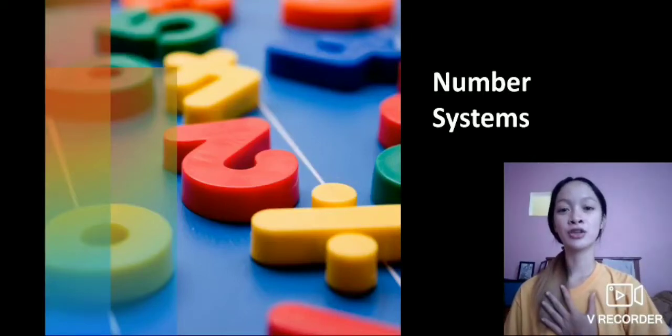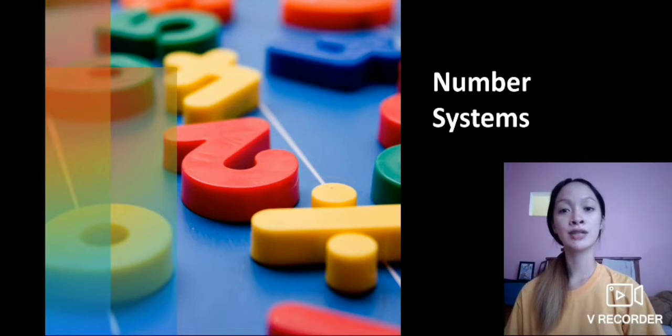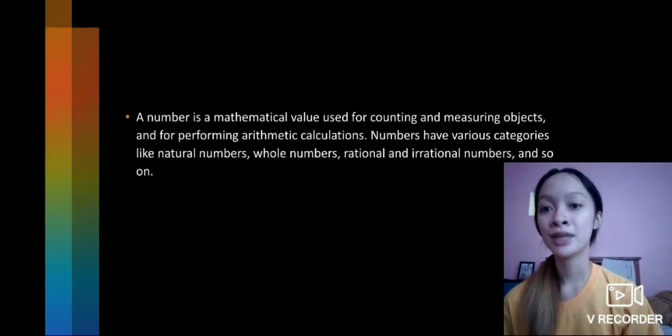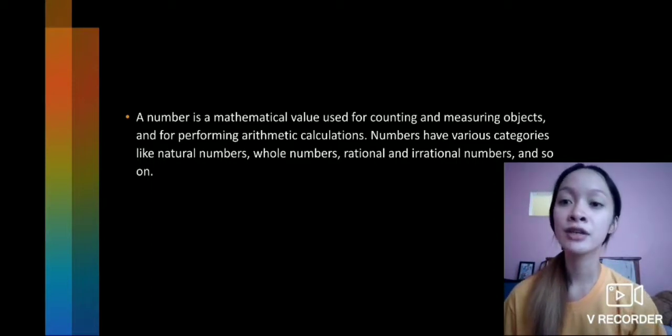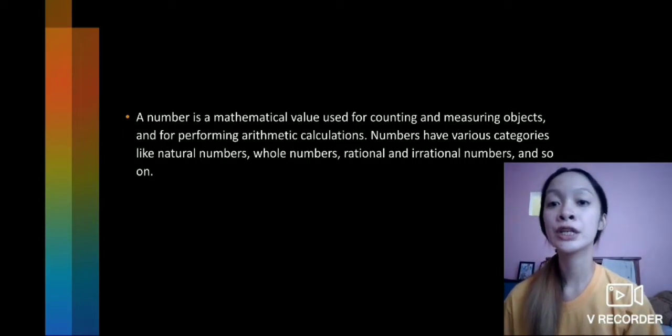So I am Metal Draper Vidizo and we will be discussing the number system. Before we proceed to number system, let's find out what is a number. A number is a mathematical value used for counting and measuring objects and performing arithmetic calculations. Numbers have various categories like natural numbers, whole numbers, rational and irrational numbers, and so on.